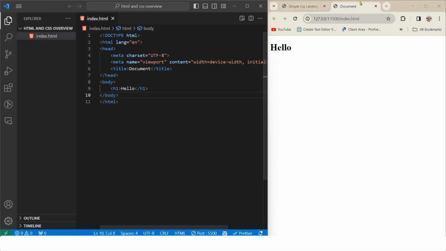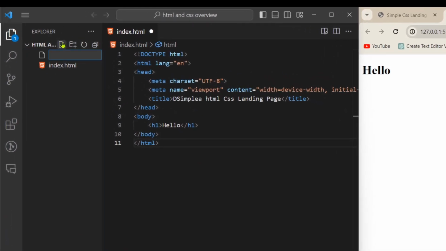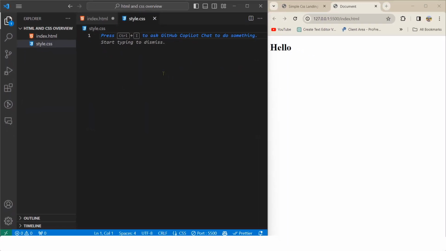First, let's change this document title to our simple CSS landing page, actually HTML and CSS. Then let me create another file here, style.css. Here we will style all the elements. I gave a little bit of background color, antique white.